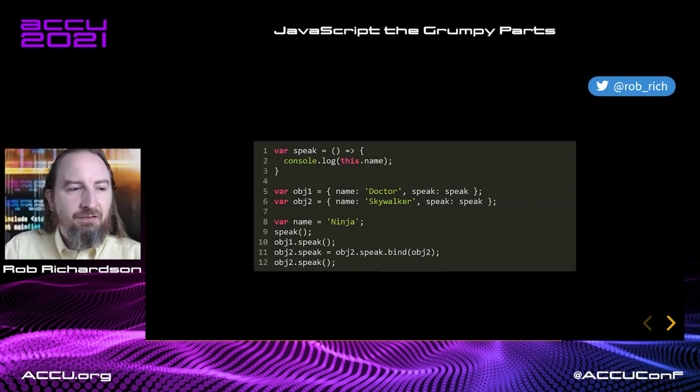Even if my function doesn't use this, yes, even so. In this function, we happen to use this, but if we didn't use this, it would still be set the way we want. Now, maybe that doesn't matter. And if it doesn't matter, maybe we don't need to call bind. Great question. Thanks for that.